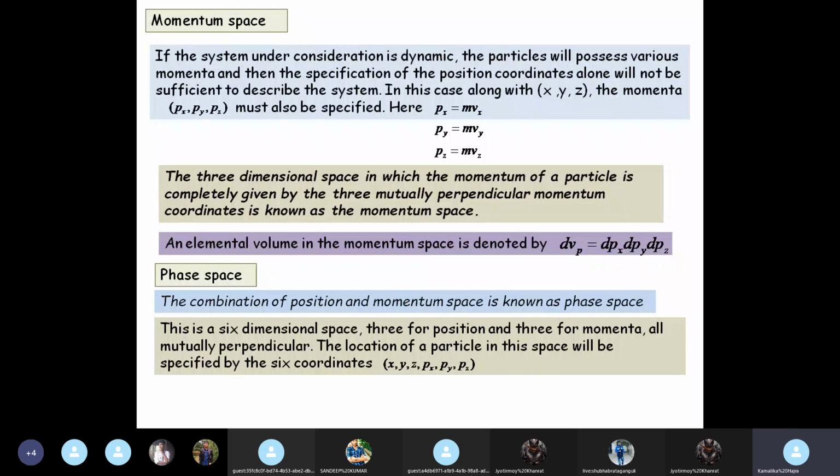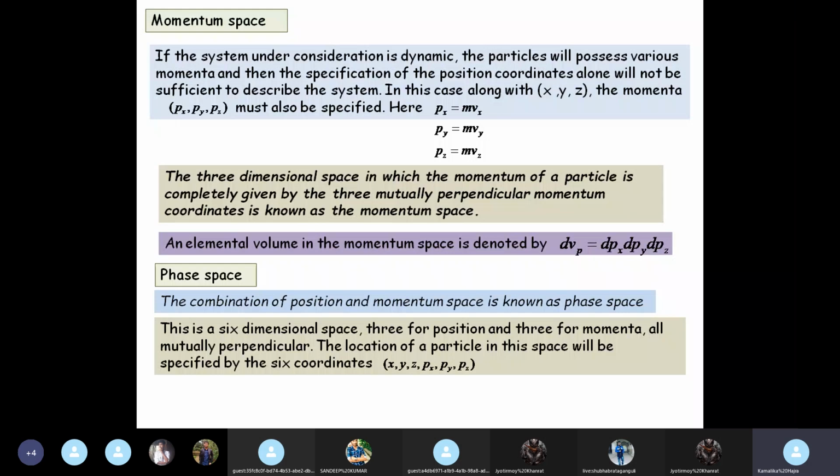It's a 6-dimensional space, 3 for position, 3 for momenta, all mutually perpendicular. Now it is a very difficult thing to visualize. You cannot visualize a 6-dimensional space with all mutually perpendicular axes. In fact, a 6-dimensional space does not exist in reality. In reality, only 3D space exists, but it's a mathematical concept and it is required for mathematical analysis of the system.